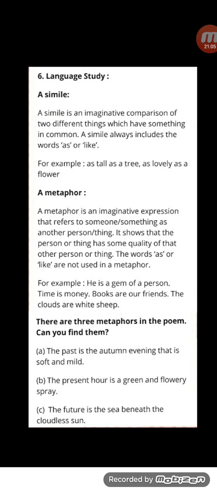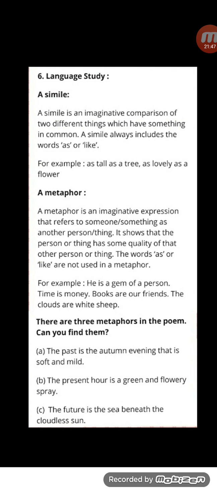Second, metaphor. A metaphor is an imaginative expression that refers to someone or something as another person or thing. It shows that a person or thing has some quality of that other person. The word as or like is not used in metaphor. Here again, it is a comparison, but no as and like. But I'll tell you a secret to recognize metaphor, and that secret word is is. Which word? Is.